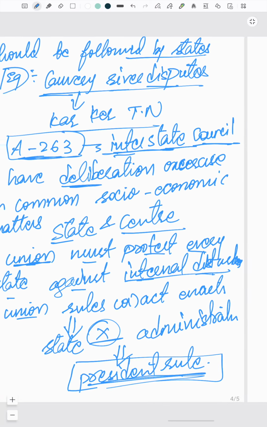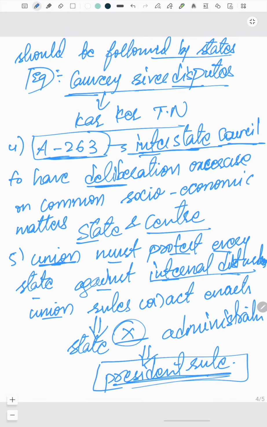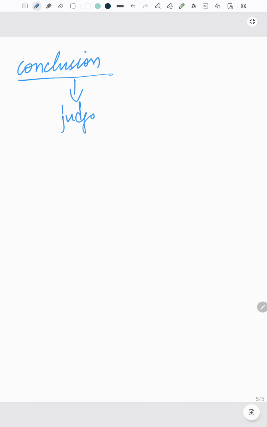So we have written, if you observe, five complete points, ensuring that each point has articles and each point has an example. So this ensures that you will have a complete set of points in terms of your demand. So what can be the conclusion? What can you write in conclusion? You can write some sort of judgment in terms of conclusion. So what judgment can you write?